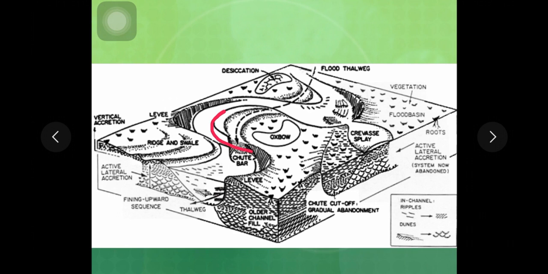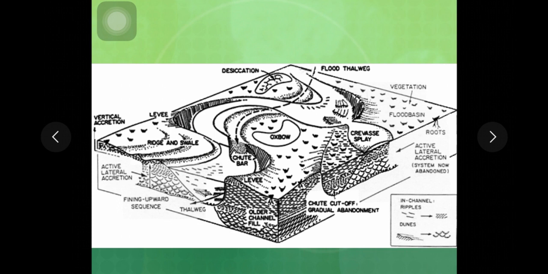The velocity being more on the outer bank, the outer bank undergoes erosion and it gives rise to formation of vertical or subvertical cliff. At the same time, the sediments which are being transported by the water and eroded at the outer banks get deposited at the inner bank of the next bend due to slackening or reducing velocity. So because of this velocity difference, or difference in the energy conditions, the outer bank undergoes erosion and deposition takes place at the inner bank.